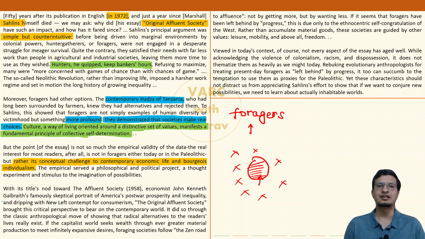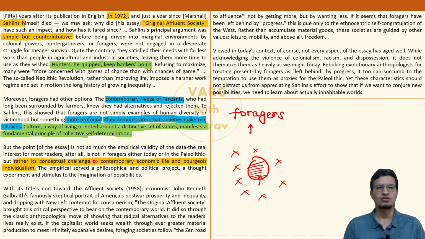So Salins has written this essay to put forward before the world, before the reader, a proper alternative to this mindset. कि ये जो हमारी आर्थिक व्यवस्था है, इसको मैं चैलेंज करना चाहता हूँ. I want to put before you a solid alternative. And in pursuit of that, he has given this revolutionary idea in the first paragraph, along with a strongly backing example of the Hadza of Tanzania.